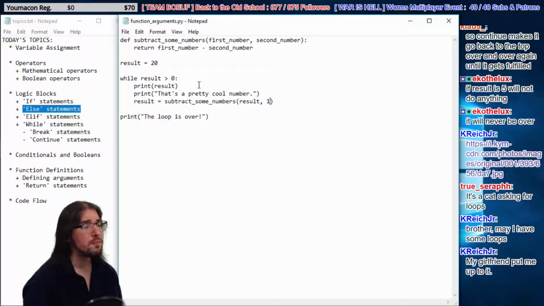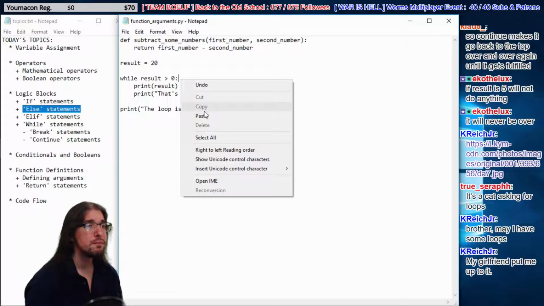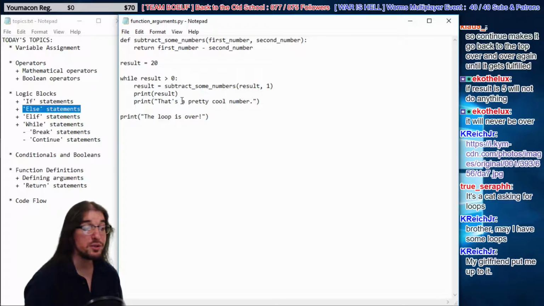So here's what we're going to do. We're going to move this first of all. Okay, so now we print the result, we subtract, then we say it's a pretty cool number, right? Oh no, how am I going to do this? Actually, it's a little more complex than I expected. Let's subtract first. Here we go. So now it starts off saying 19, right? It says 19 first, then we print the result, then we say it's a pretty cool number.